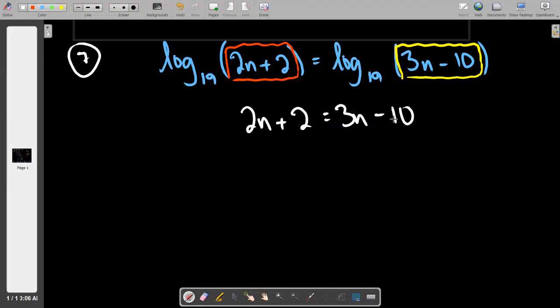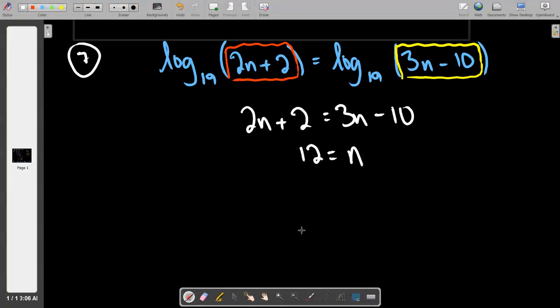And if you think about it, it's honestly something we probably could have pieced together on our own, because in the same way that you can log both sides of an equation, you can unlog both sides of an equation, or it goes both ways. And that's really all we did. And then it goes instantly from an 11th grade math problem to like a 7th grade math problem, because now it's just what we call a linear equation. So I would, of course, subtract 2n from both sides, giving me 1n. I would add 10 to both sides, giving me 12.